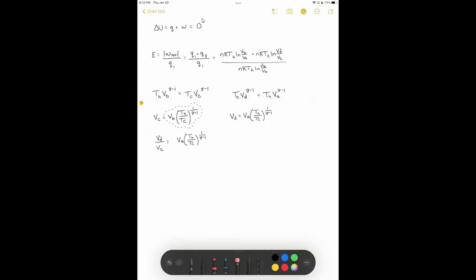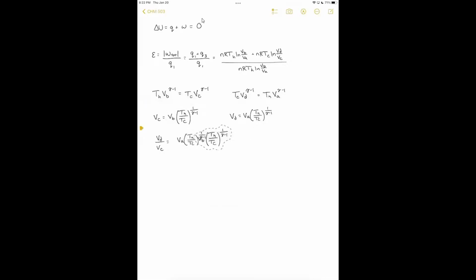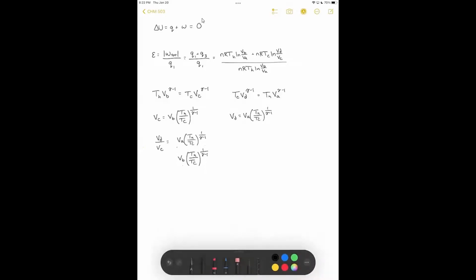So we can cancel out these nasty temperature-related terms and say that VD over VC is equal to VA over VB. Therefore, the natural log of VD over VC is equal to the natural log of VA over VB, which is equal to the negative natural log of VB over VA.